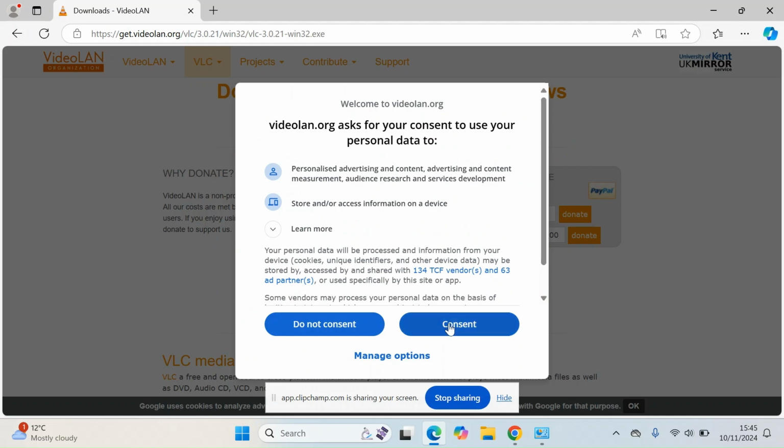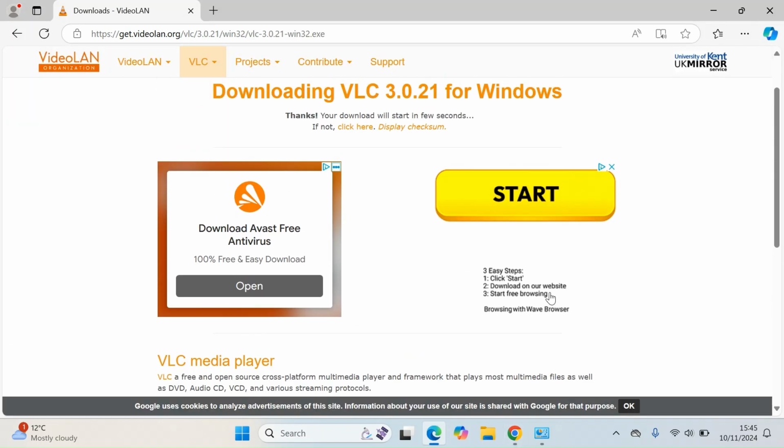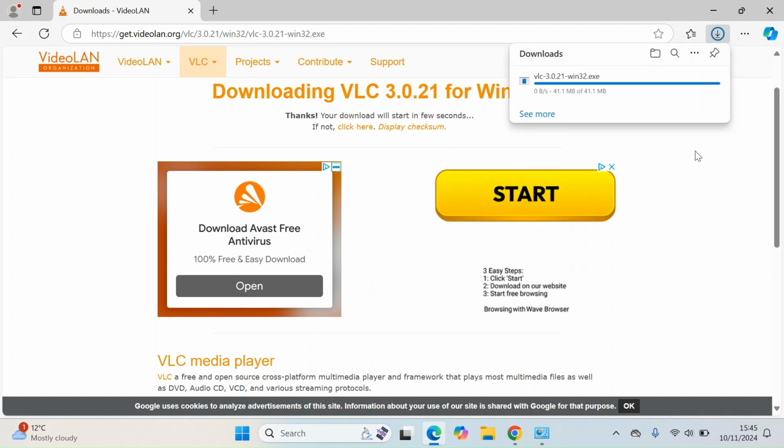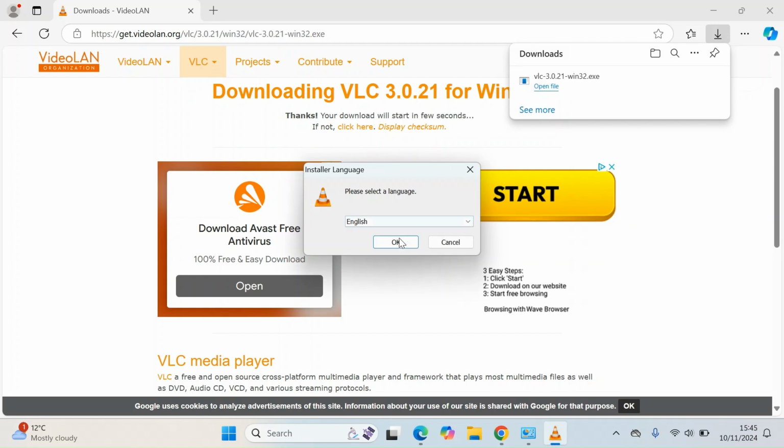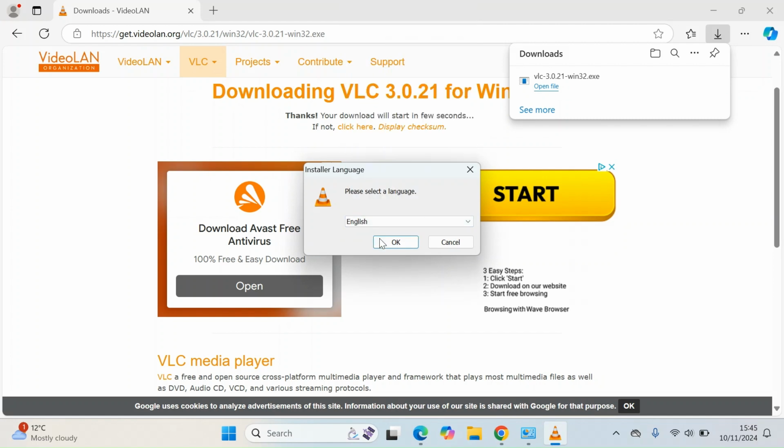It's going to download, so percent. Just downloading it. Once it's downloaded, you open the file. Just say yes. Then it's okay. Choose the language you want to choose.